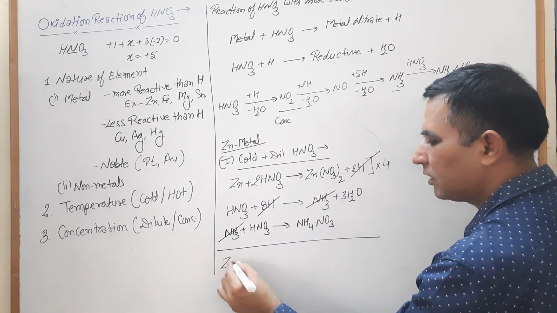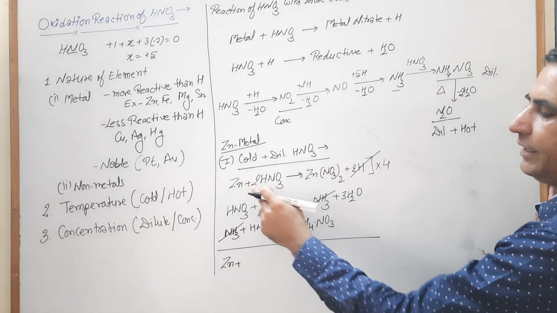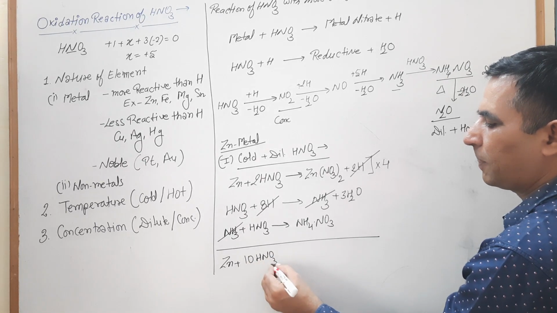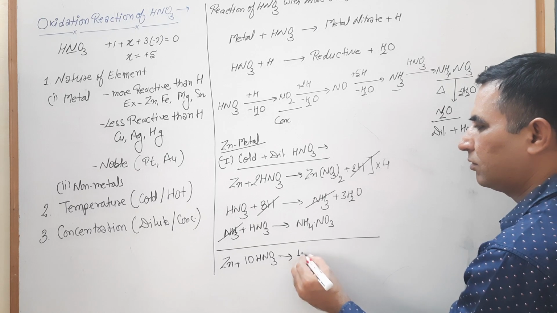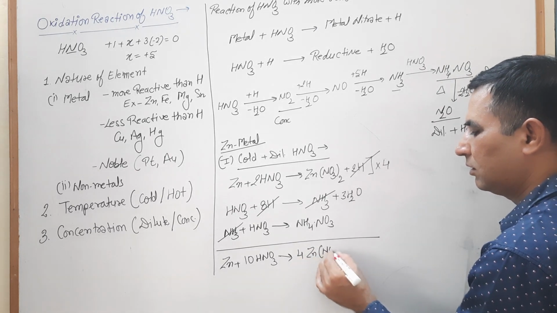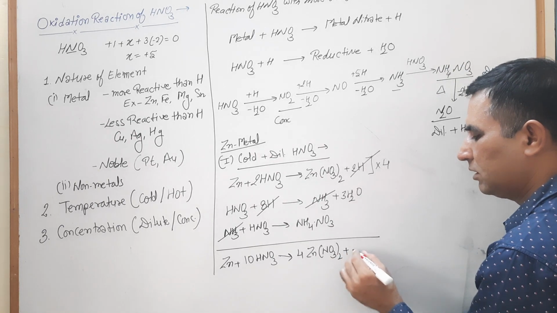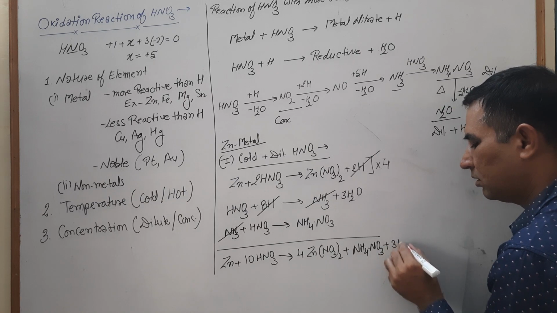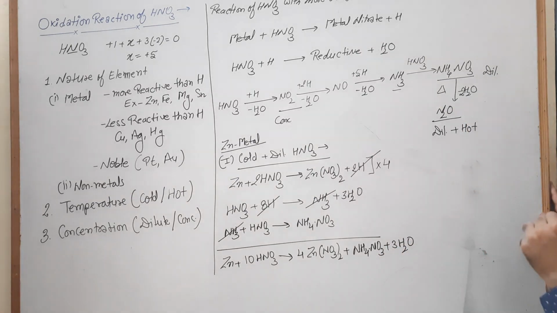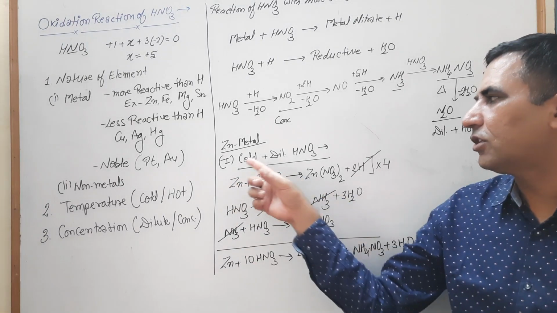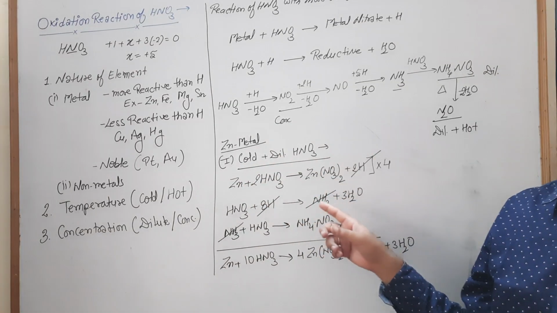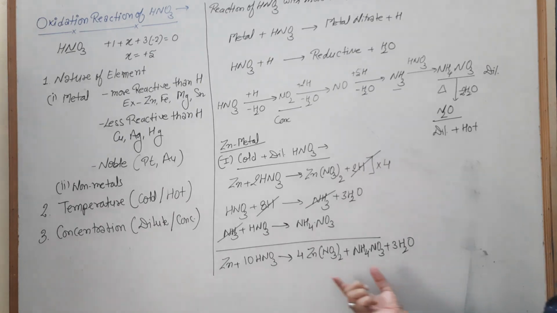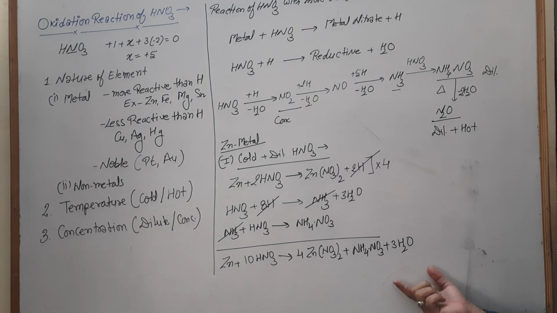So your zinc plus 4 to the 8, 9 and 10 HNO3 converts into 4 Zn(NO3)2 plus ammonium nitrate plus 3 H2O. So this is the reaction when your zinc reacts with cold and dilute HNO3. Zn plus 10 HNO3 converts into 4 Zn(NO3)2 plus ammonium nitrate plus 3 H2O.